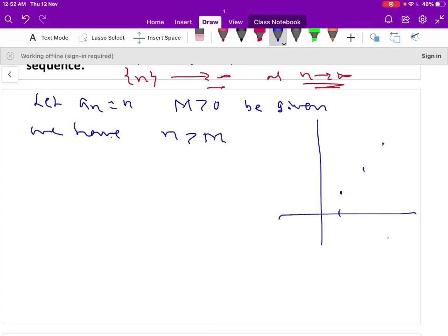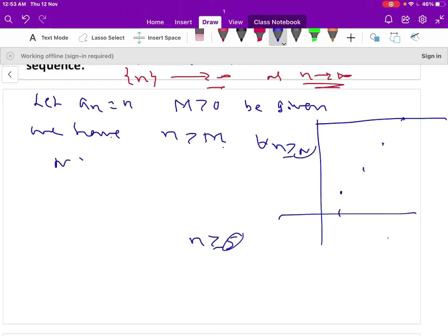If I take m equal to 4, then when n is greater than or equal to 5, n becomes greater than 4. Therefore, a_n is always greater than m for all n greater than or equal to capital N, where capital N is 5. Therefore, it is not a bounded sequence, it diverges to infinity.